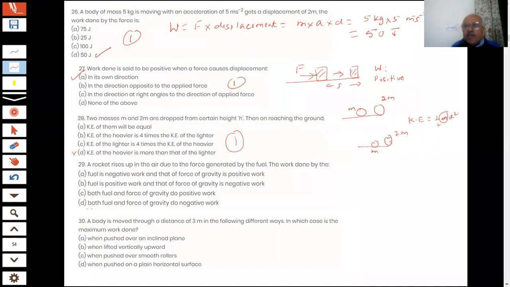You can substitute the value of m as 2m. You will see how much the value becomes. Okay, student, that is the correct answer. Next question. A rocket rises up in the air due to the force generated by the fuel.